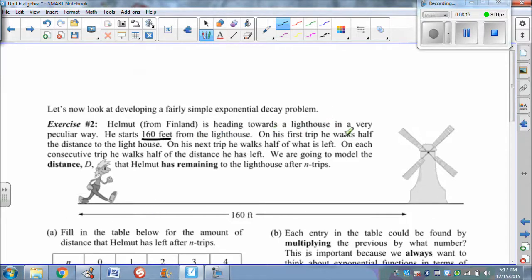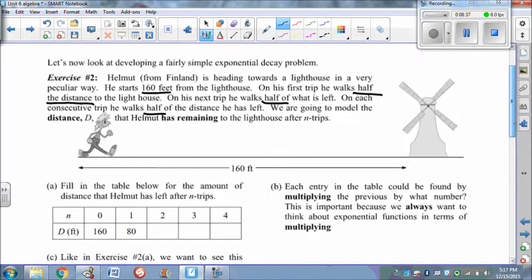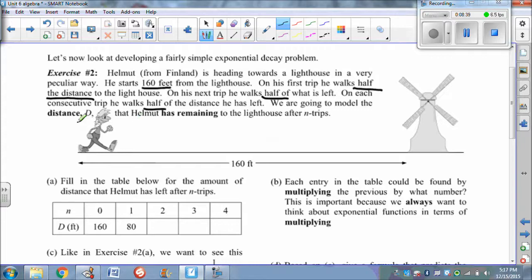And it says on his first trip, he walks half the distance to the lighthouse. So that's going to be our key piece of information, half the distance. On his next trip, he walks half of what is left. On the consecutive trips, every time he takes a trip, he goes half the distance that is left. So let's see how we can model the distance D that Helmut has remaining to the lighthouse after n trips.